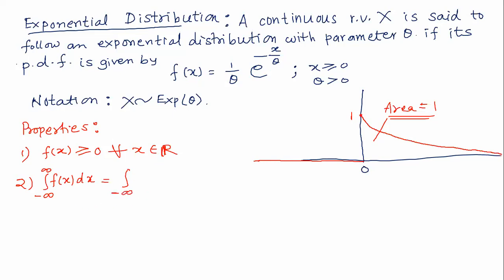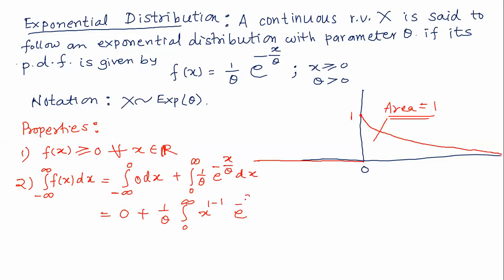So minus infinity to 0 is one part, and then from 0 to infinity: 0 into dx plus 1 upon theta e to the power minus x upon theta dx. This is equal to 0 plus 1 upon theta, constant outside, then x to the power 1 minus 1 e to the power minus x upon theta dx.